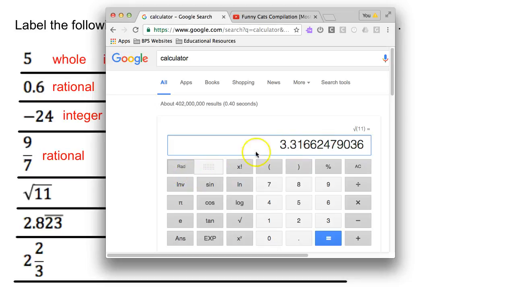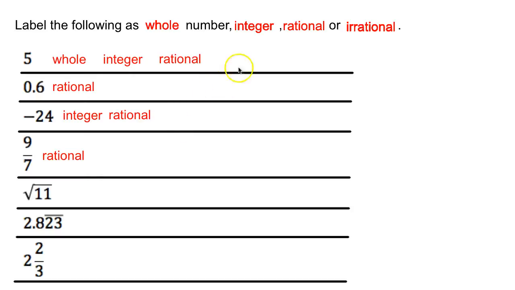3.3166247903. I don't see any pattern or repeating in there, so that one I can say is going to be an irrational number. Now we have 2.8 repeating 23. Alright, what is this bar on the top of the 2, 3? Well, that means that it repeats forever. So this is really 2.823, 23, 23, 23, 23 forever. So if it is repeating, that means it's going to be a rational number.